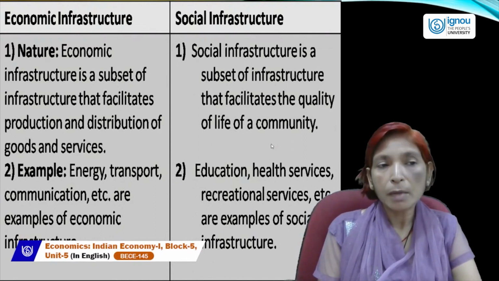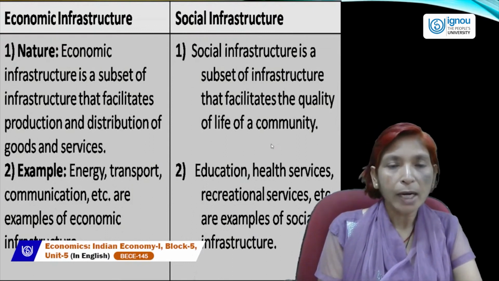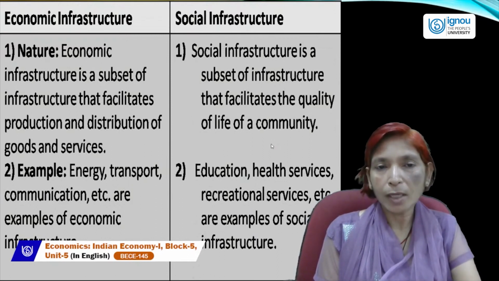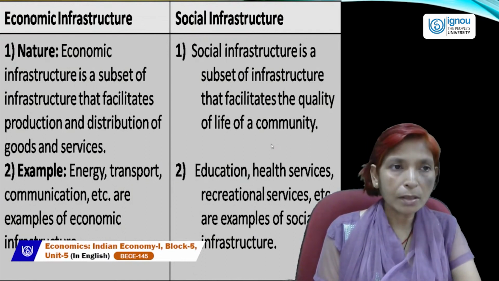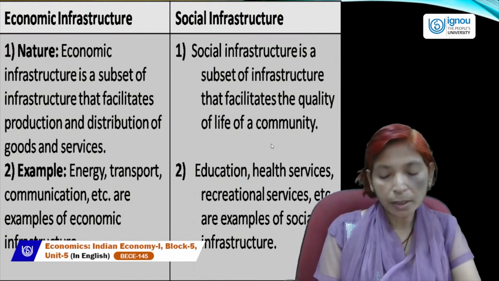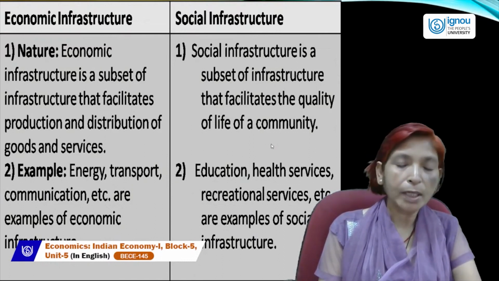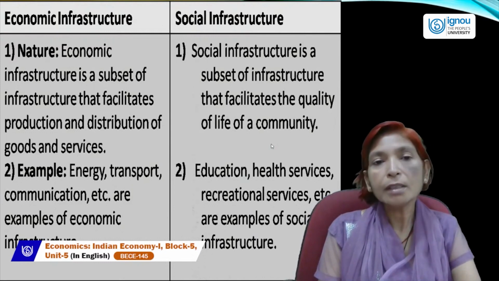You should remember the examples of economic infrastructure and social infrastructure. In social infrastructure, there are two examples. One is education, other is health. And in economic infrastructure, we can include energy, transportation, communication, banking, insurance, irrigation, power, etc. And both are very necessary for the development of the country, and they also play a very important role in the upliftment of the nation.